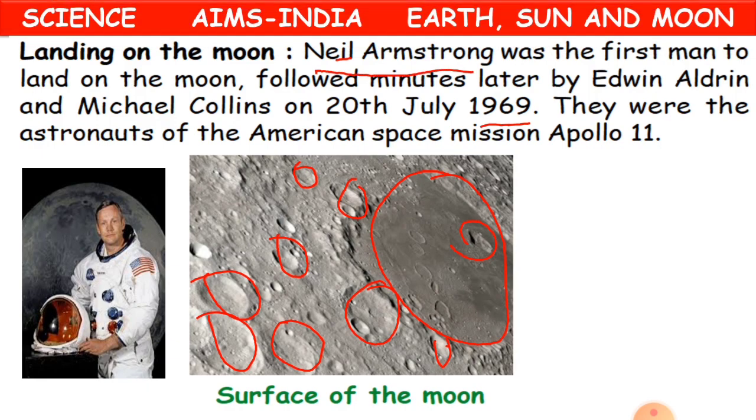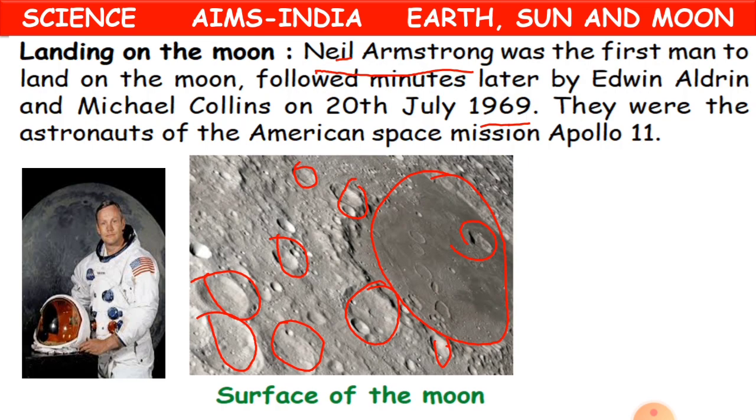He was an astronaut, children. So only astronauts can travel in space. A normal person cannot travel. We need special training and a special qualification to travel in space. Those who travel in space, who go into space, we call them astronauts.